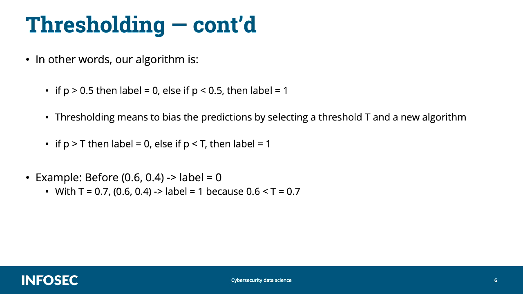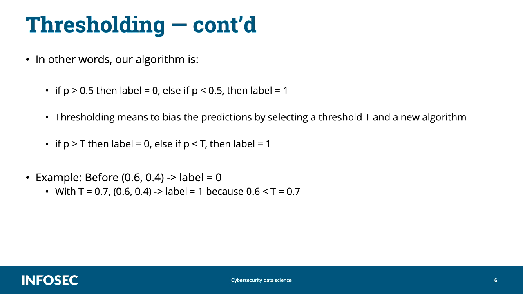In thresholding, on the other hand, you will bias the predictions using some threshold which you will compute, thus making it more likely to predict one class over the other. So let's say that I picked my threshold to be 0.7, and let's say that my classifier looked at an example and it gave the probability pair 60% and 40%. 60% likely to be a negative. Before we would say, well, it's more likely to be negative, so it is predicted to be a negative. Now, since we chose a threshold to be 0.7, we ask, does the probability of being negative exceed the threshold? If yes, okay, then it's a negative prediction. But if not, then it's going to be a positive.